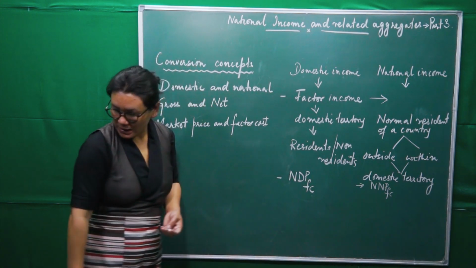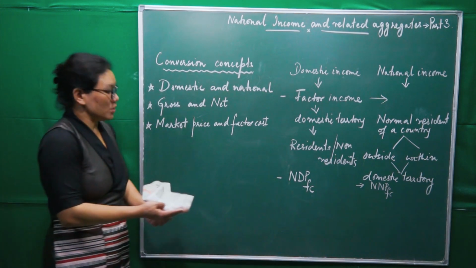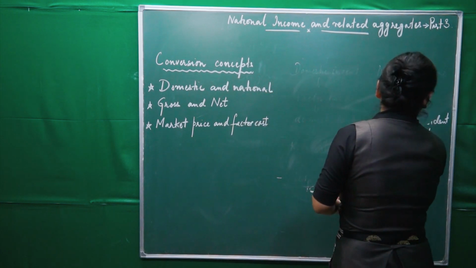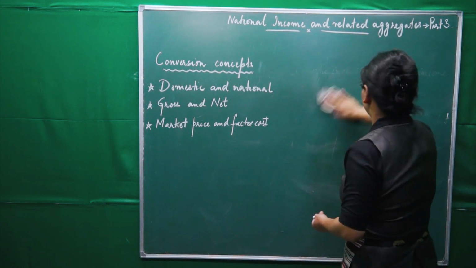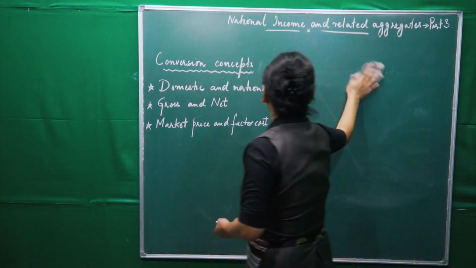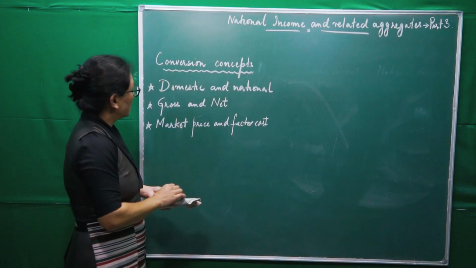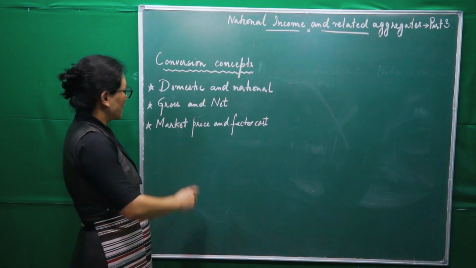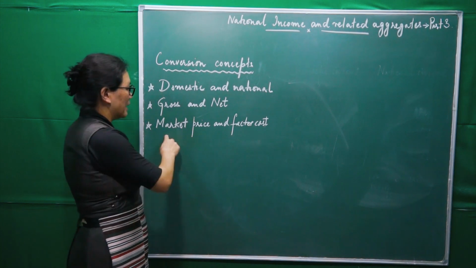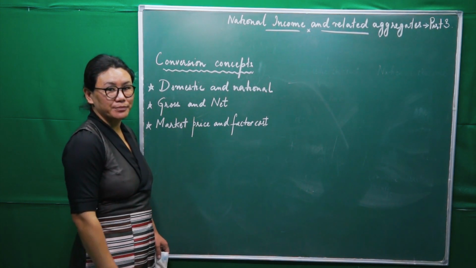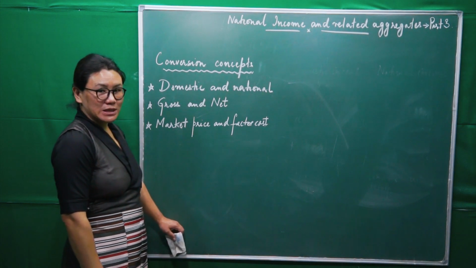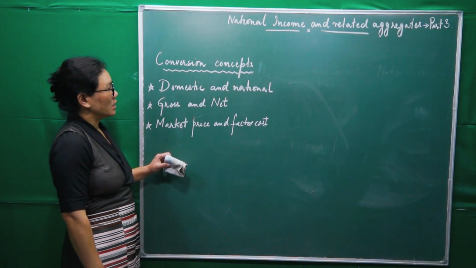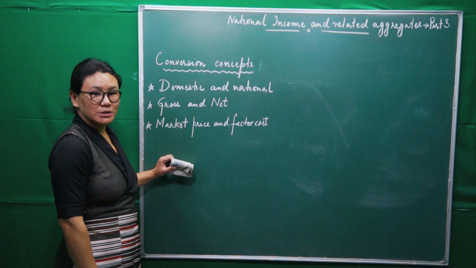Now, the most important part of this national income is the conversion concept. Now see here, we have concepts like these: domestic and national concepts, gross and net concepts, market price and factor cost concept. First, we will see the meaning of these things, and also its conversion.